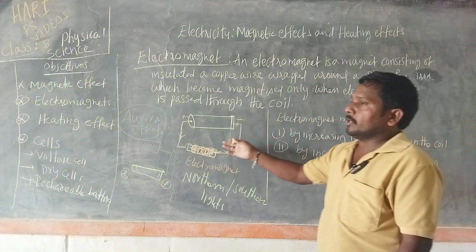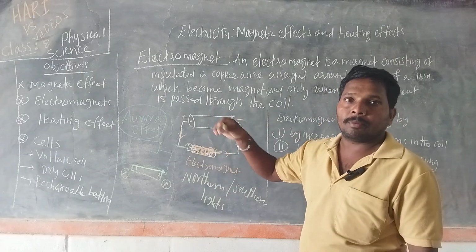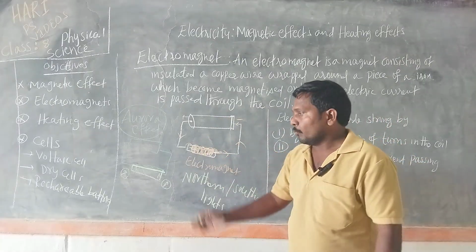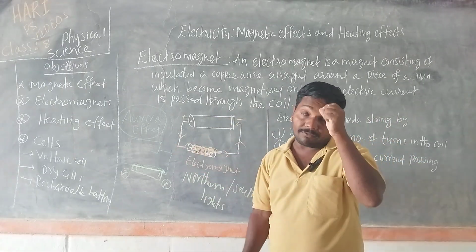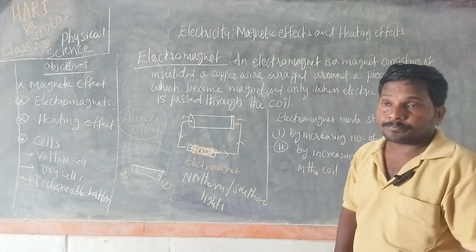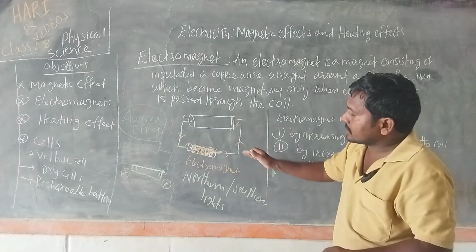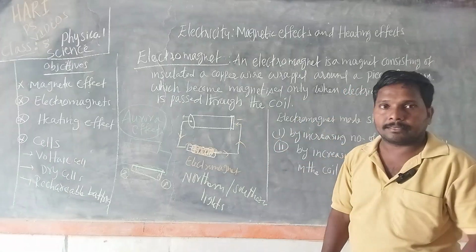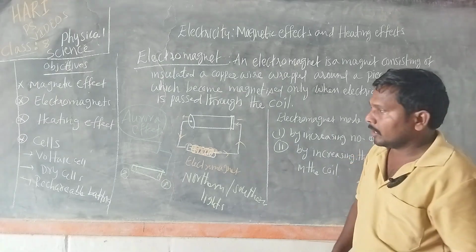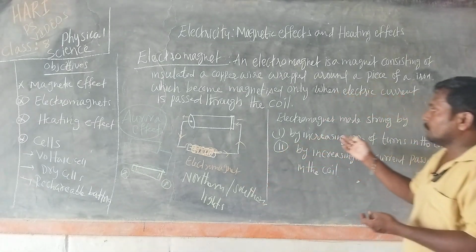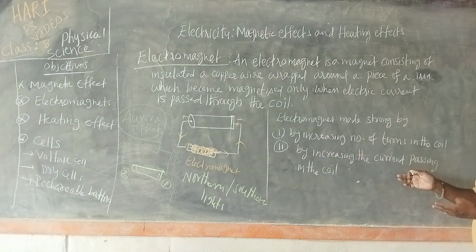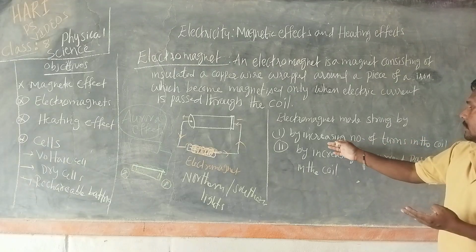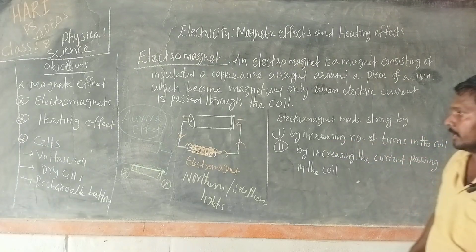So this way we can make soft iron an electromagnet, which is a temporary magnet. We can also find the poles of the magnet. To increase the strength of the electromagnet, we have to increase the number of turns in the coil.